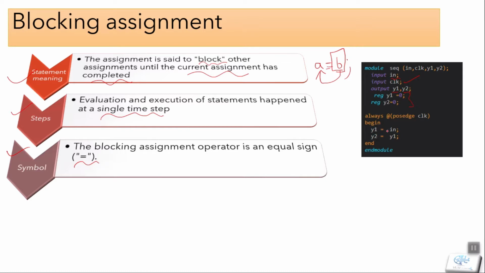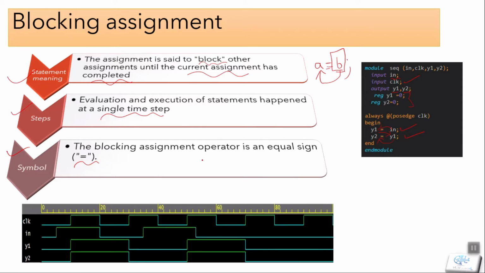So according to the meaning of the blocking assignment, the first statement, that is the in value, goes to y1. Until then, the second statement will not execute. So the first statement will evaluate and assign. After that, the second statement will work. Let's understand it with this timing waveform.